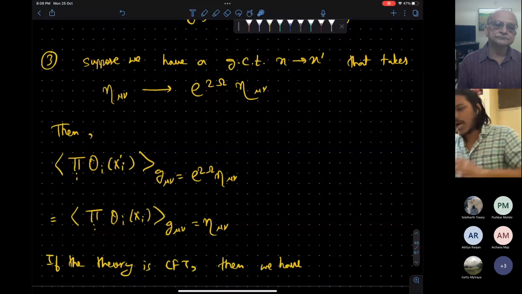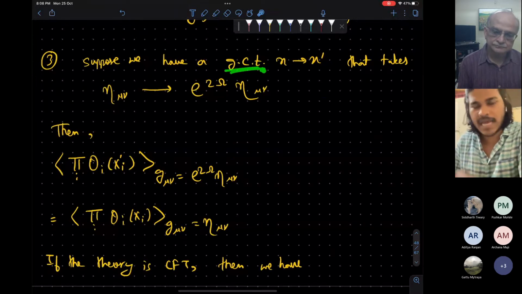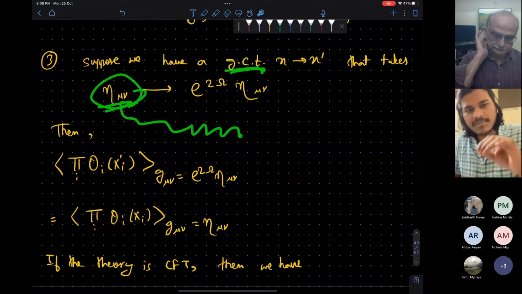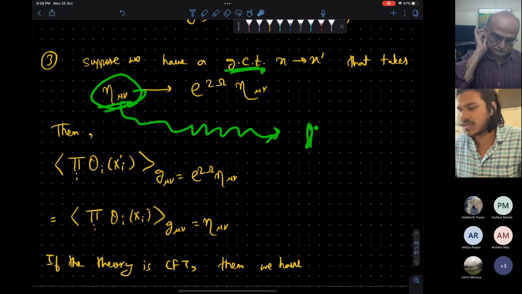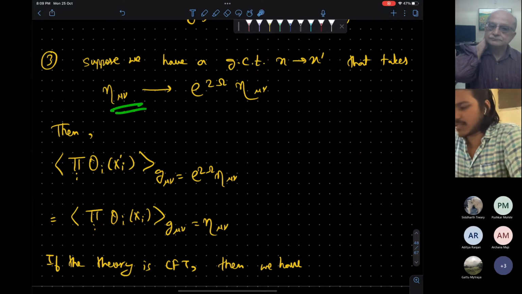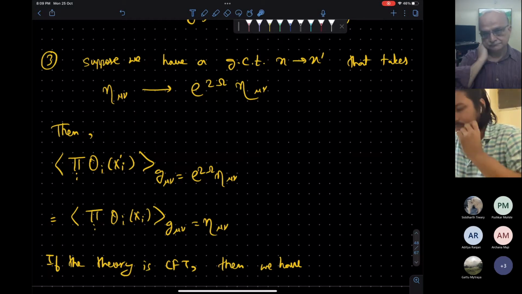Okay. Now I will do a GCT, general coordinate transformation, of a very special kind. Now I will be working with the Minkowski metric, and from this Minkowski metric, by doing some transformation, I will construct the cylinder of the AdS. Okay. Now we do this transformation where this Minkowski metric is rescaled.